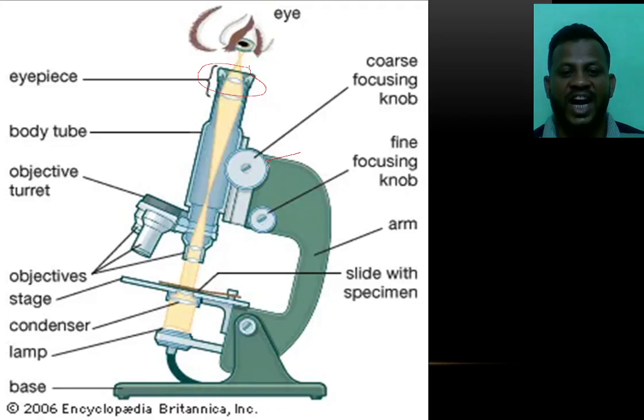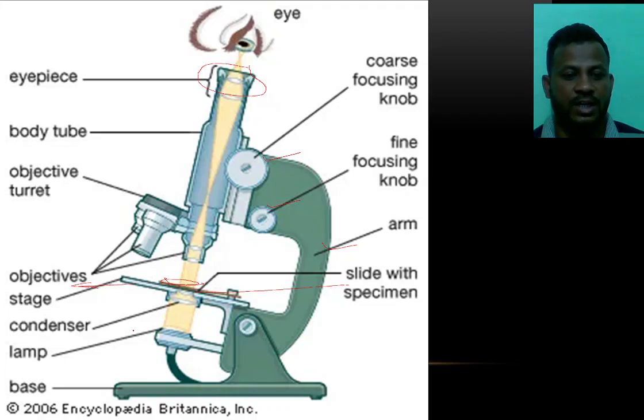We adjust the vision by this knob, and this other one is the fine adjusting knob, or the fine focusing knob. This is the arm. These are the parts of the microscope, and this is the slide with specimen. We keep the slide here, and this is the stage.